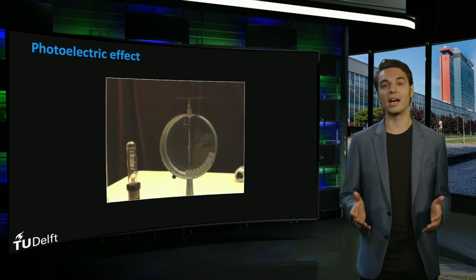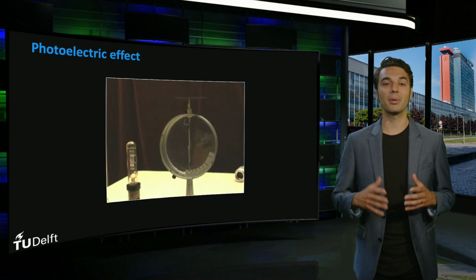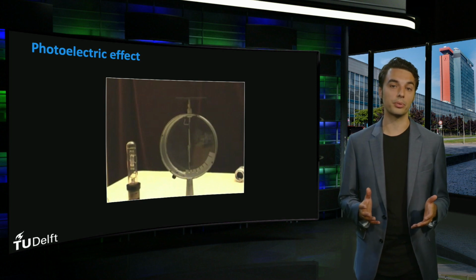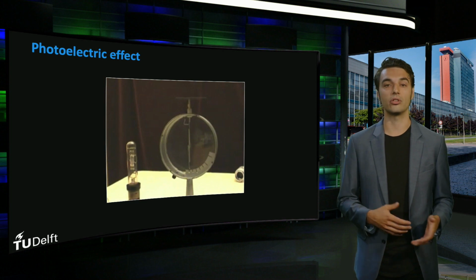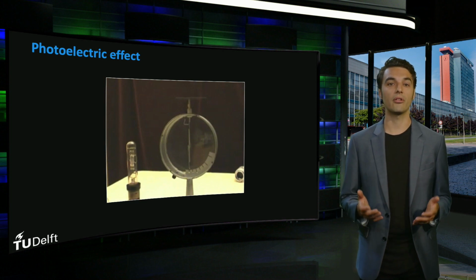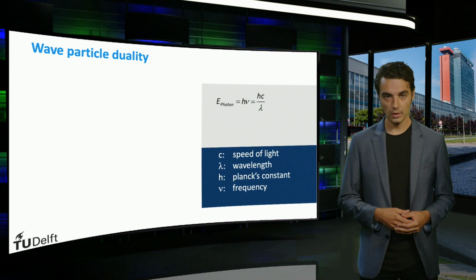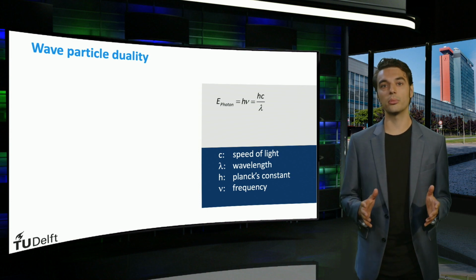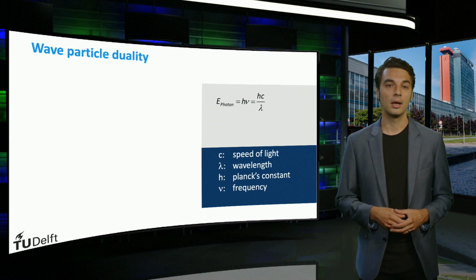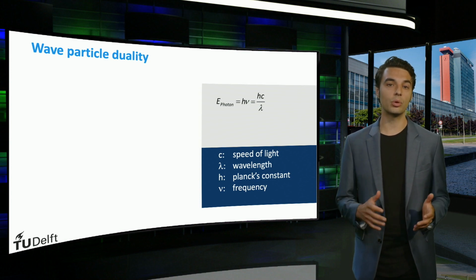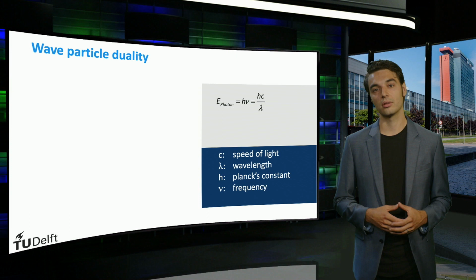It was Einstein who understood in 1905 that Planck's law actually has to be interpreted such that light comes in quanta, or countable amount, of energy. We call these quanta photons. The energy of a single quantum is described by the product of its frequency and Planck's constant. The photon frequency is related to its wavelength through the speed of light.